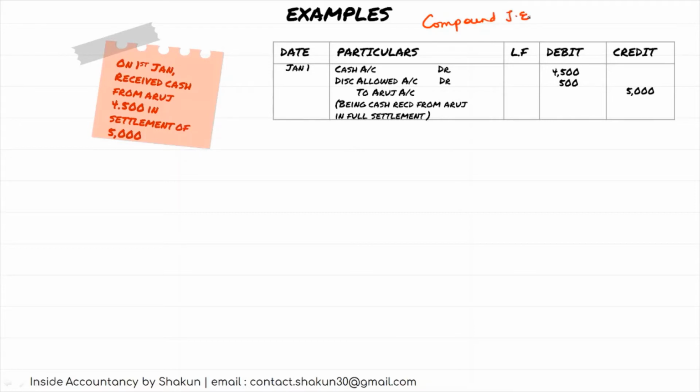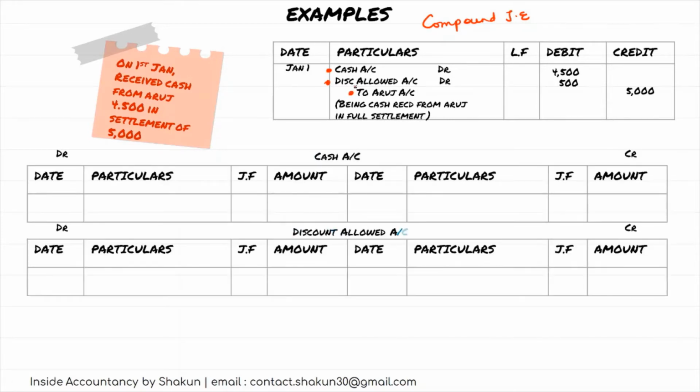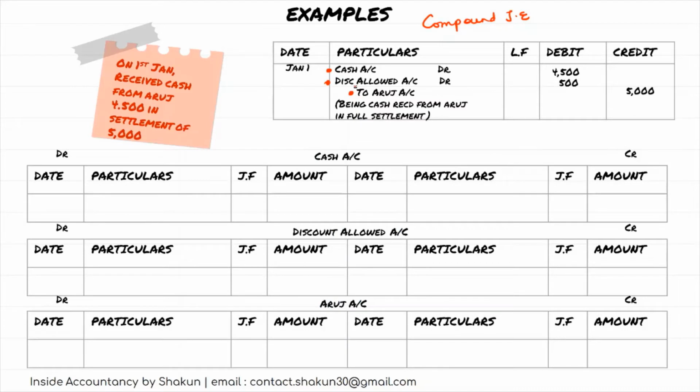Now, how would you post? First, you identify the accounts. Cash account, discount account and Aruj account. So three accounts have to be made. Now let's look at cash first. Cash has to be debited with a total of rupees 4500 in the name of Aruj. So in the cash account on the debit side we will write to Aruj 4500. Please note, although you are writing to Aruj, you will not write Aruj's amount in the cash column. In the cash account, you will mention the cash amount only, that is 4500.